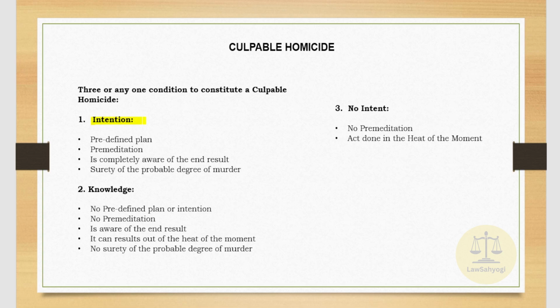Now, what is intention? Intention can be defined as a predefined plan, in this case for the commission of the death of a person or committing murder.